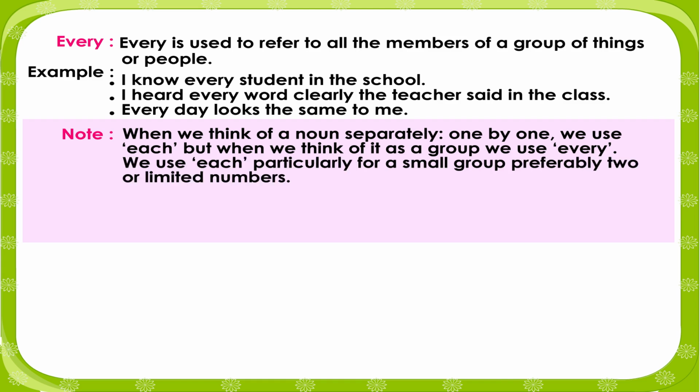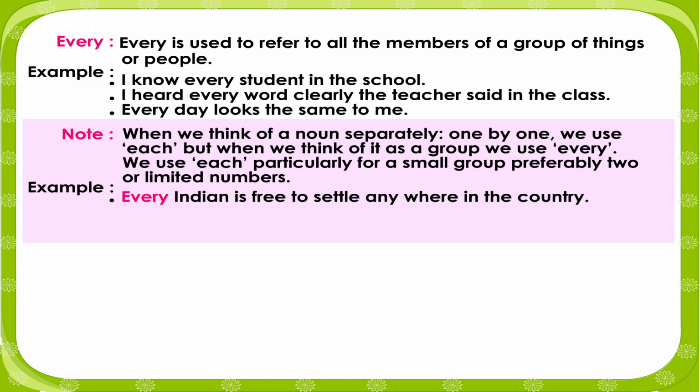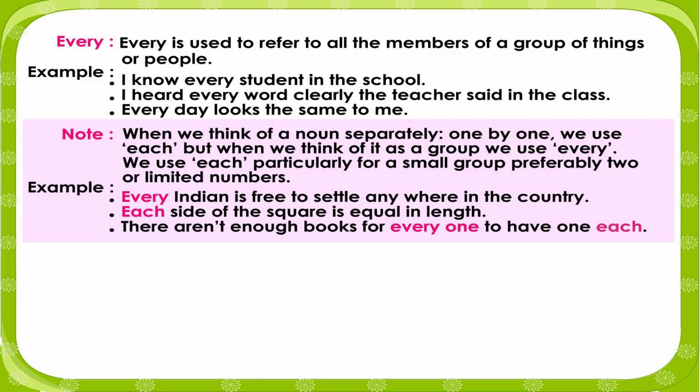We use each particularly for a small group, preferably two or limited numbers. Example: Every Indian is free to settle anywhere in the country. Each side of the square is equal in length. There aren't enough books for everyone to have one each.